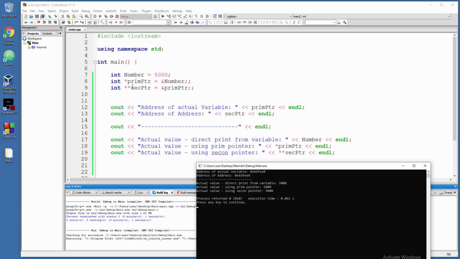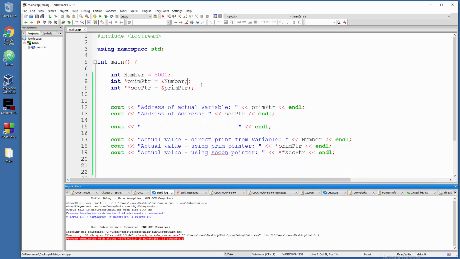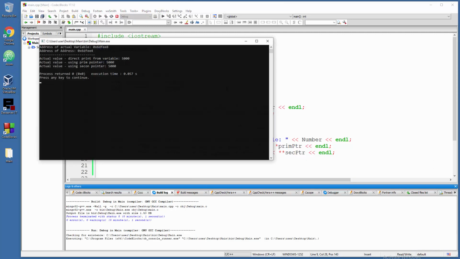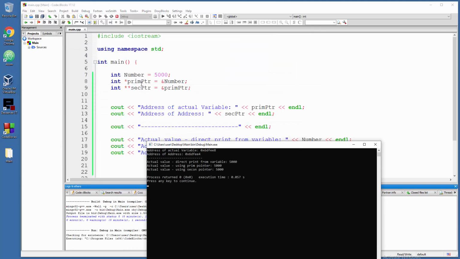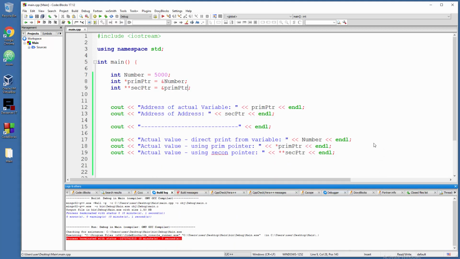So just remember, if I type a third pointer here, maybe it will be too much. I don't wanna torture you with this stuff, but you can continue in layers. Why do I have two semicolons here for some stupid reason? Let me fix that, and the thing will run again. So bottom line, when you create a primary pointer, one star, when you create a secondary pointer, two stars, and when you are grabbing actual values, just follow the same approach down there.